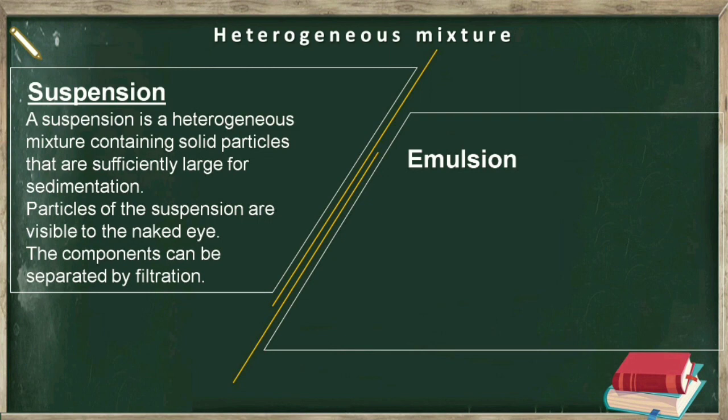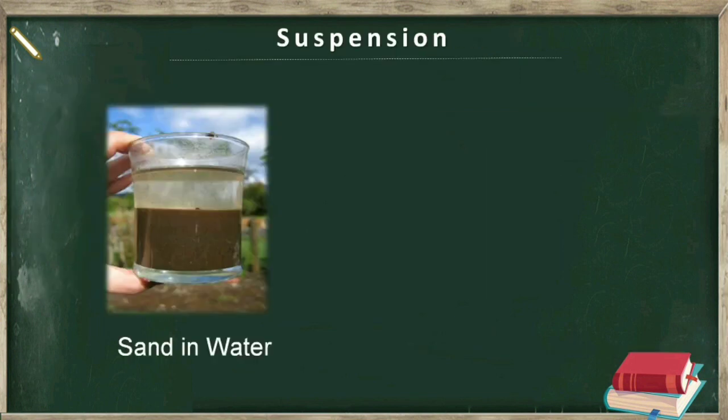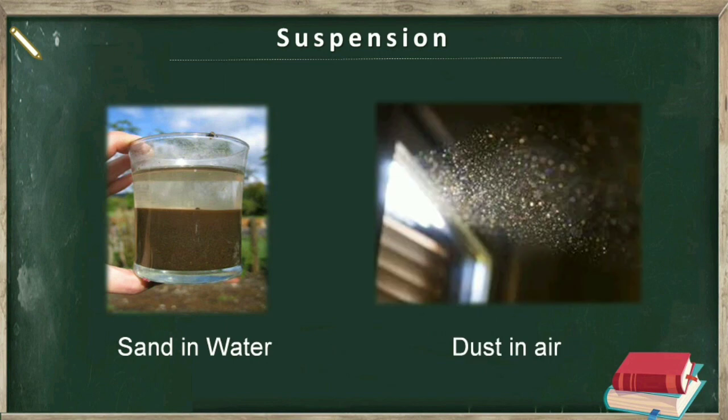And as the particles do not dissolve, these are visible to the naked eye and can be separated from liquid by filtration. Sand in water, dust in air, etc. are the examples of suspension. Dust in air is an example of suspension because eventually the dust settles down on the floor and furniture.